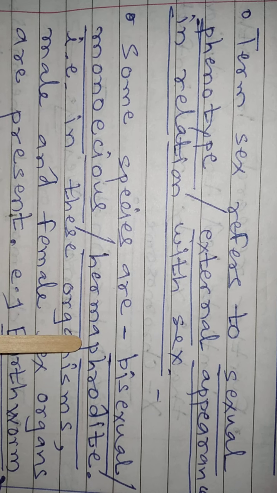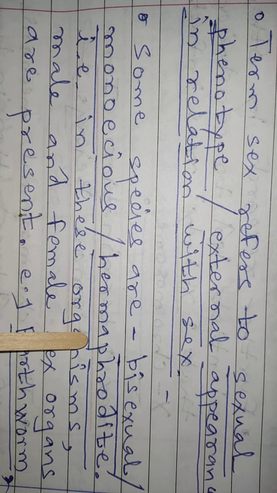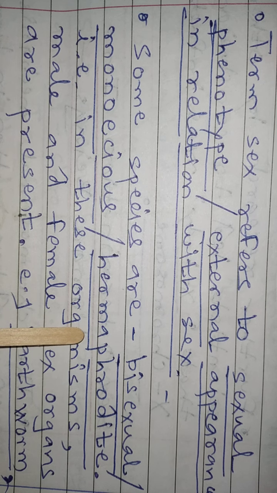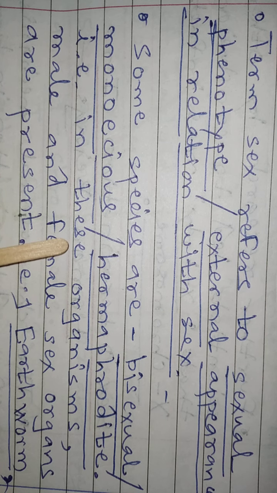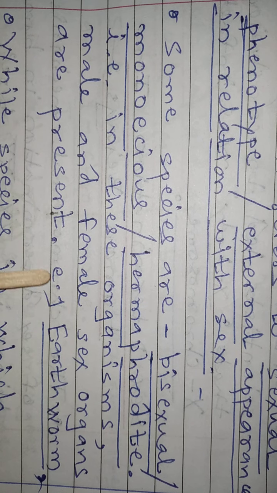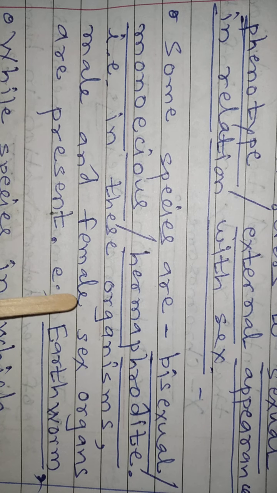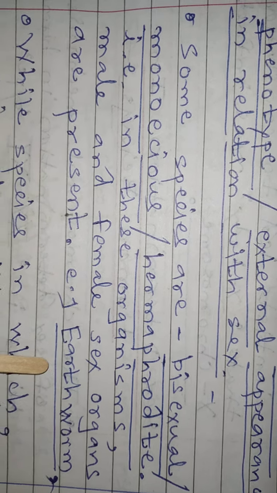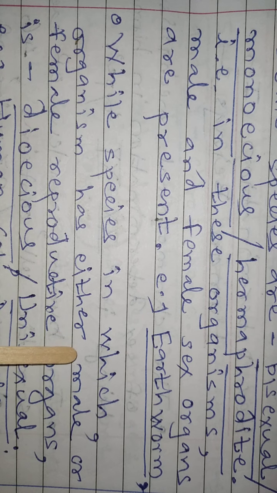In 11th you have seen the earthworm is hermaphrodite, or you have seen hydra, it is also hermaphrodite. That is, in these organisms, male and female sex organs are present.